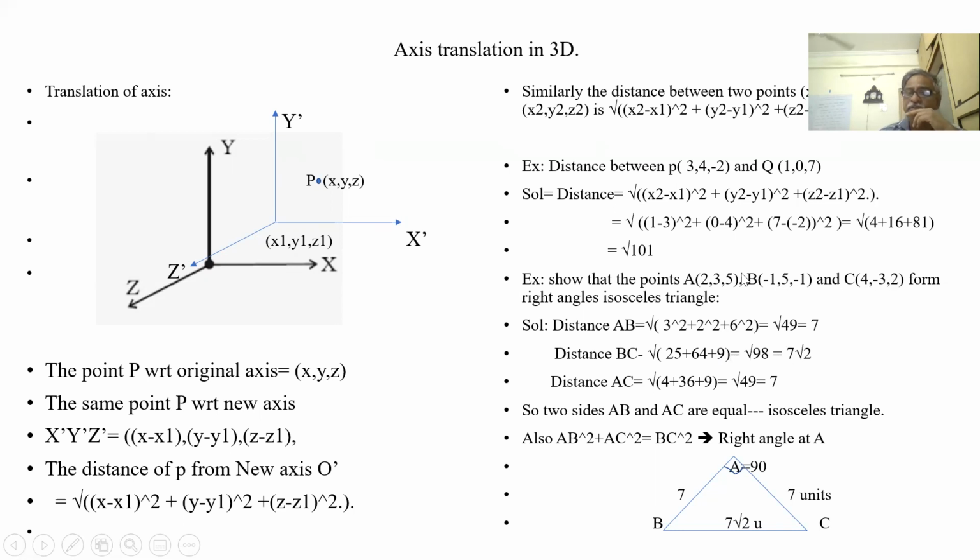What is distance AC? 4 minus 2, 2 square, 4; minus 3 minus 6, 36; 2 minus 5, that is minus 3, 3 square is 9. So this is root 7. Here we can see AB is equal to AC and BC square is equal to AB square plus AC square. That means a right angle isosceles triangle. What we have done, we have calculated the distance between 2 points.